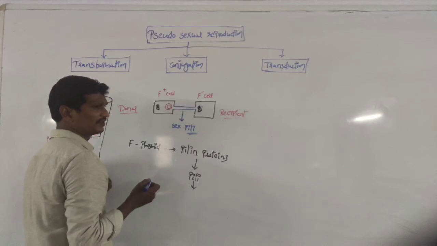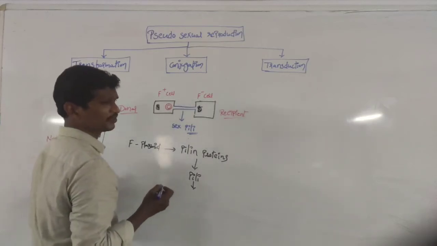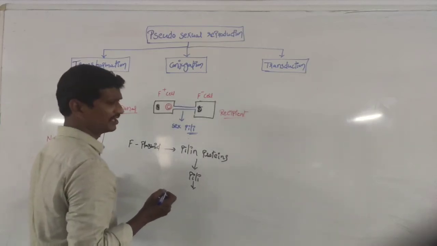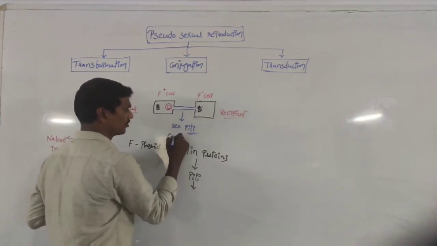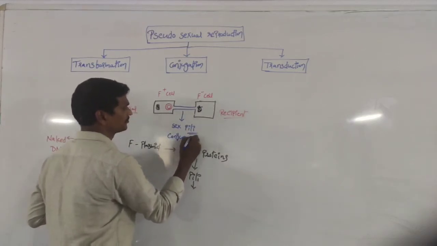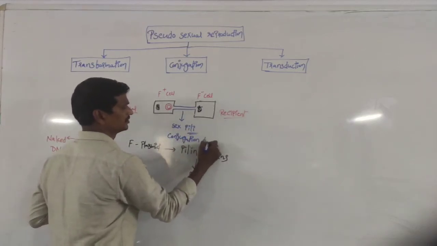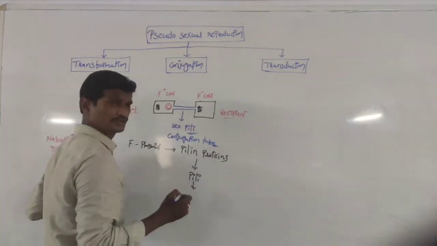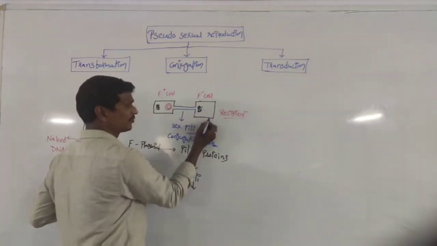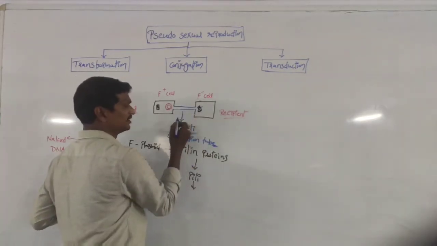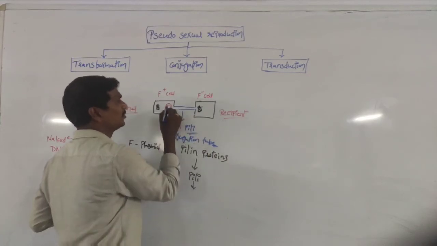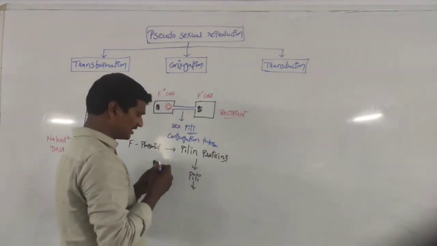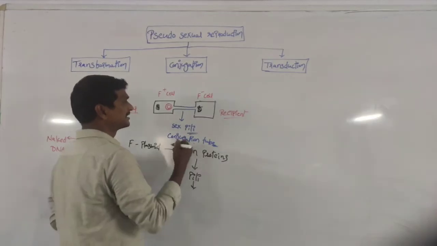These sex villi are involved in the conjugation process, and the sex villi are also called the conjugation tube. So F plus cell, F minus cell, and the sex villi, which is the conjugation tube. This is nothing but the conjugation tube. Then whatever F plasmids are there, the F plasmids are replicated.